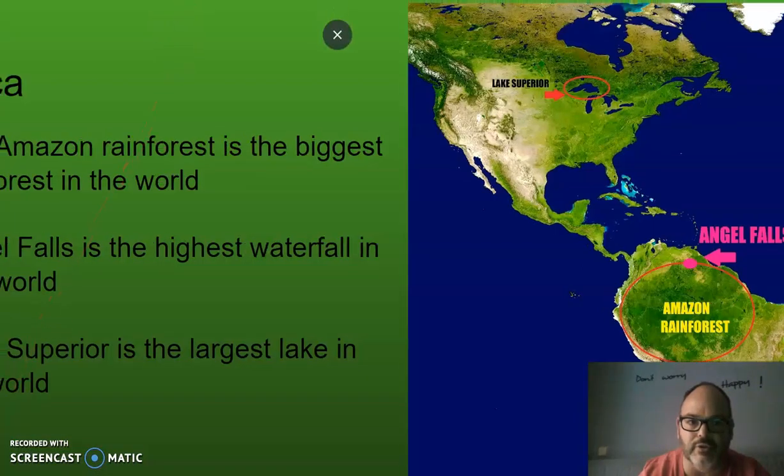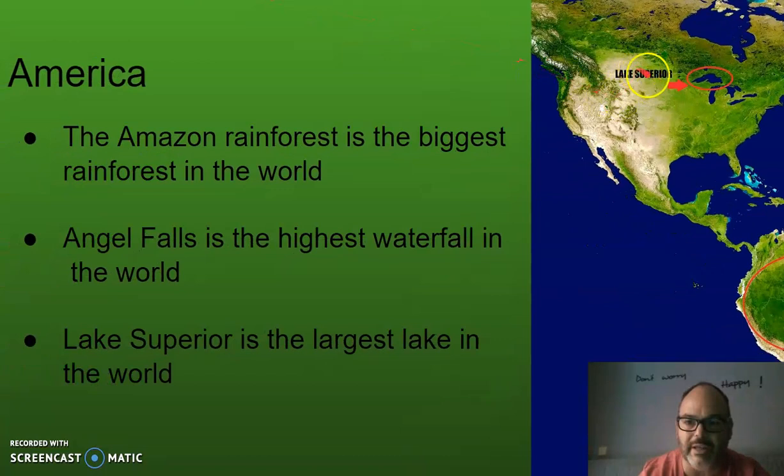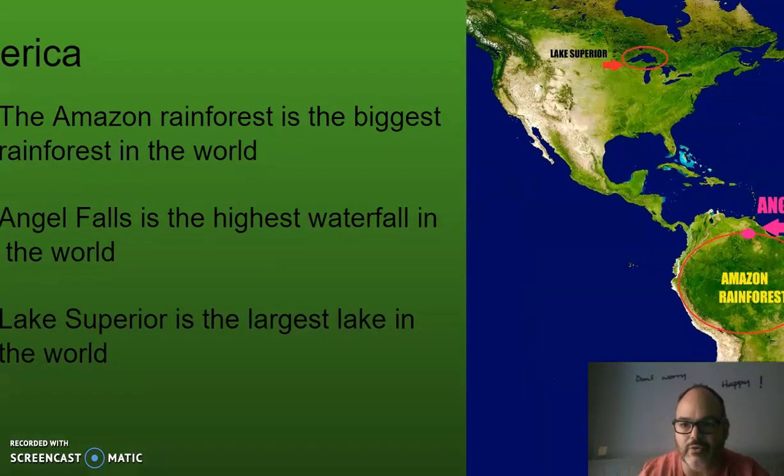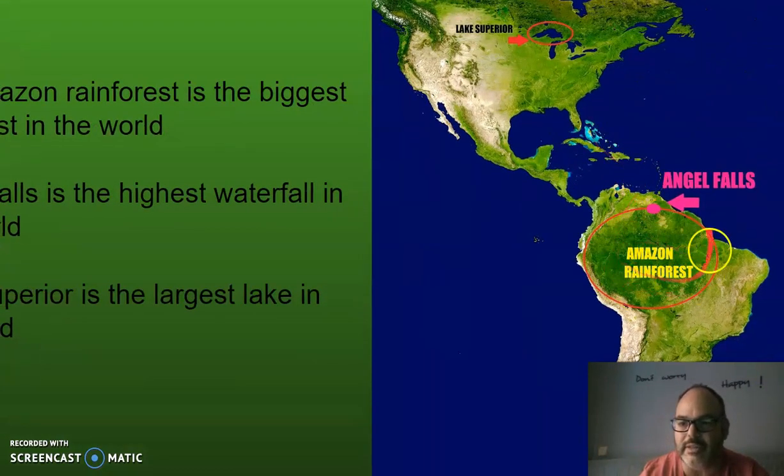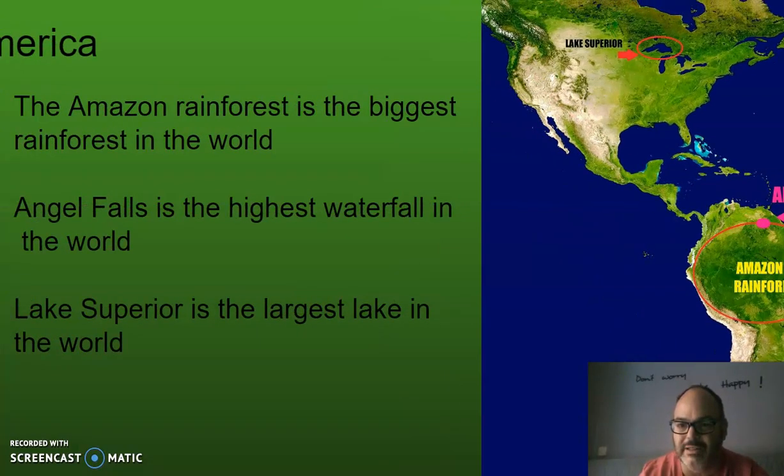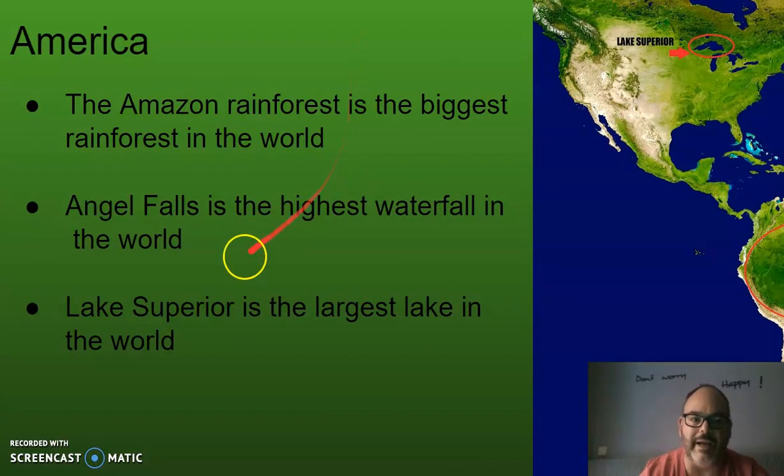We're going to go to America. Look, America is a very, very big continent as well. We have North America and South America. In America, the Amazon rainforest is the biggest rainforest in the world. The Amazon. Look, if we go to the map, we can see all this area, and this circle, here is the Amazon rainforest. La selva del Amazonas is really, really big. Angel Falls is the highest waterfall in the world.